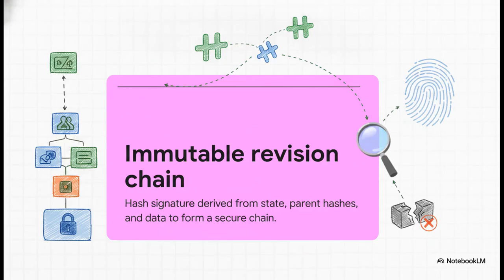And because it relies on these Merkle trees, your repository actually forms an immutable revision chain. This is a cryptographic structure where a revision's unique signature is mathematically derived from its state, its parent revision hashes, and the hashes of the data it holds. Meaning your repository's history is cryptographically secure and tamper-evident. If even a single byte of an asset from 3 years ago somehow changes, the hash changes, and the system knows about it immediately. You get absolute confidence in your source of truth.